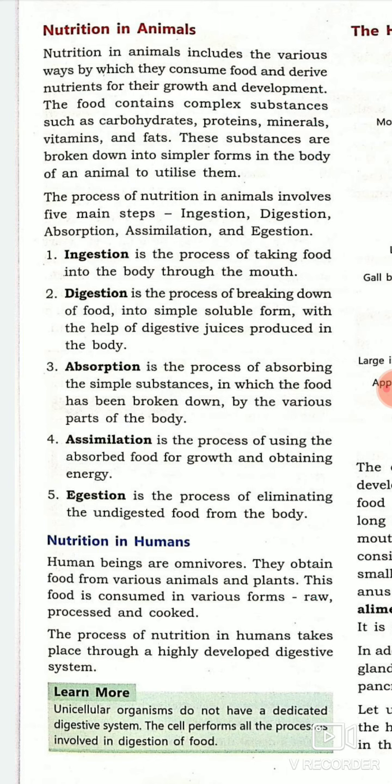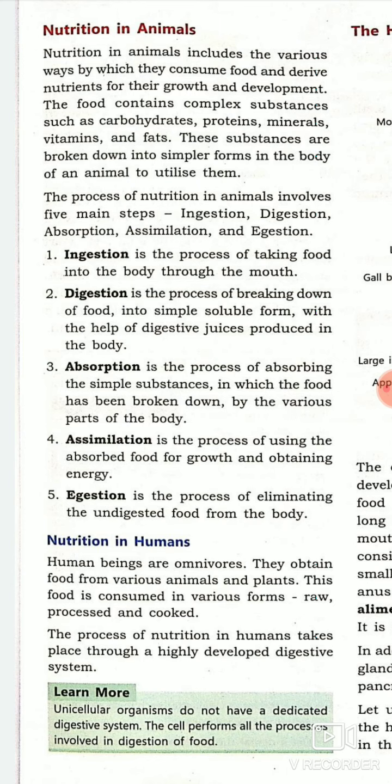As we all know, nutrition in animals takes place by heterotrophic mode, and it includes the various ways by which they consume food and derive nutrients. And for what are nutrients needed? They are needed for the growth and development, and even you can say the maintenance of your body. So how does nutrition take place?